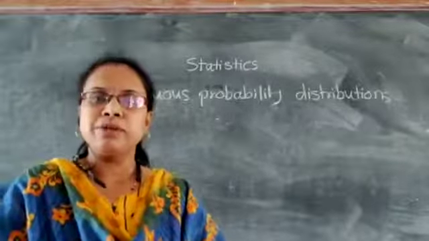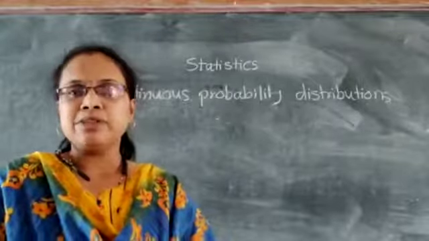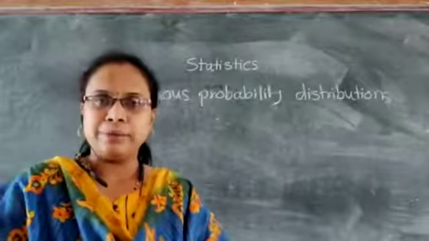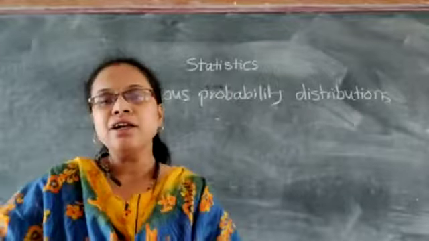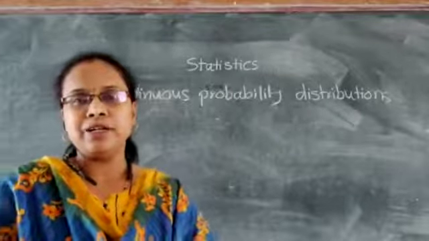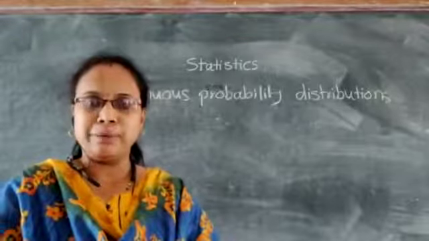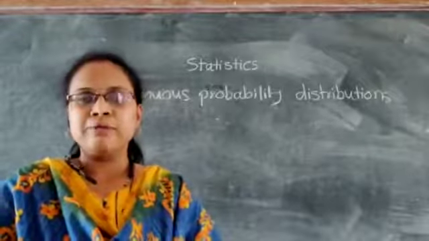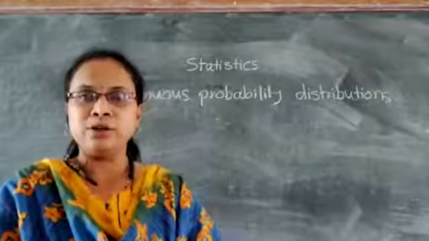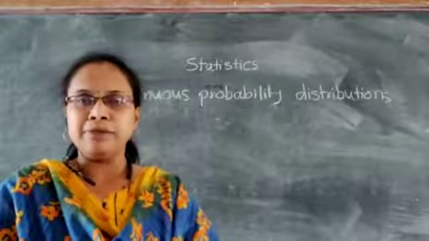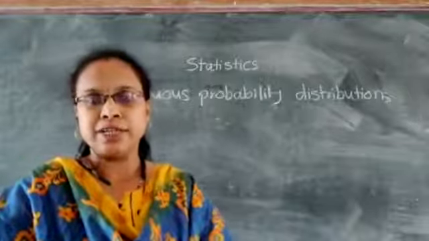But the question arises: what if the sample space contains uncountably infinite sample points? For example, take the weight of a person. That weight may be between 50 kg and 60 kg.